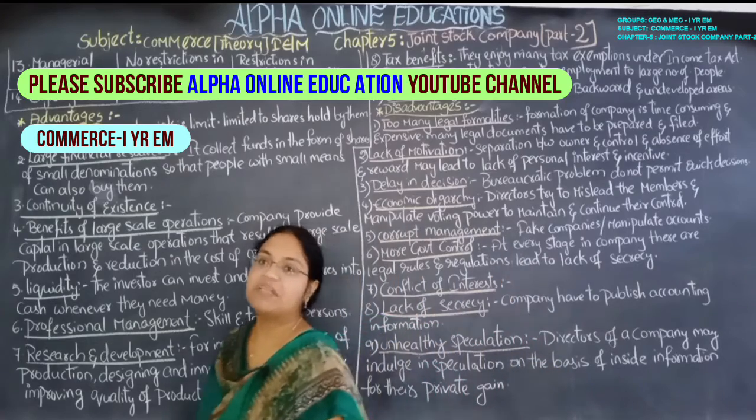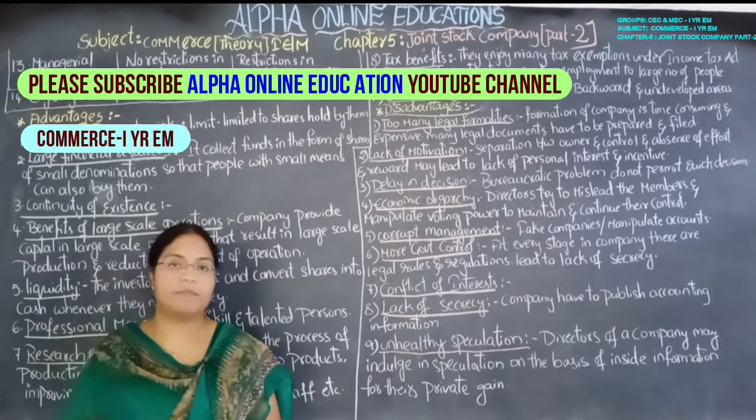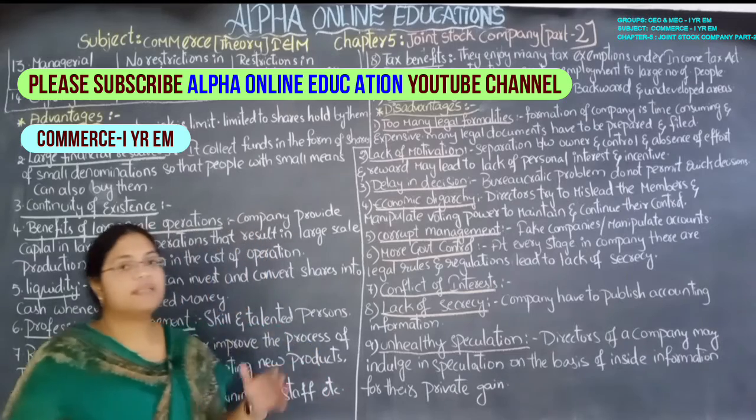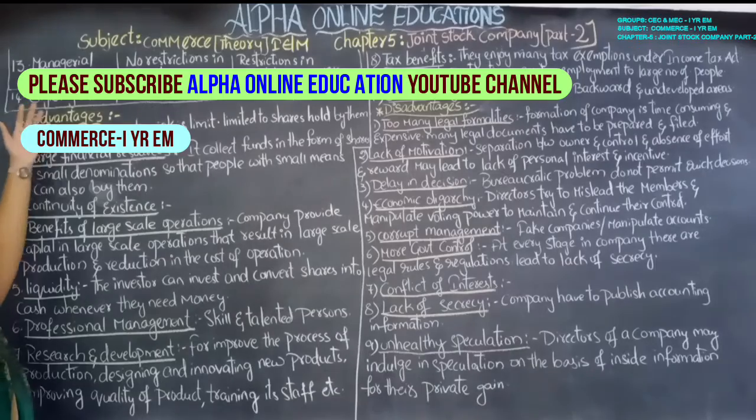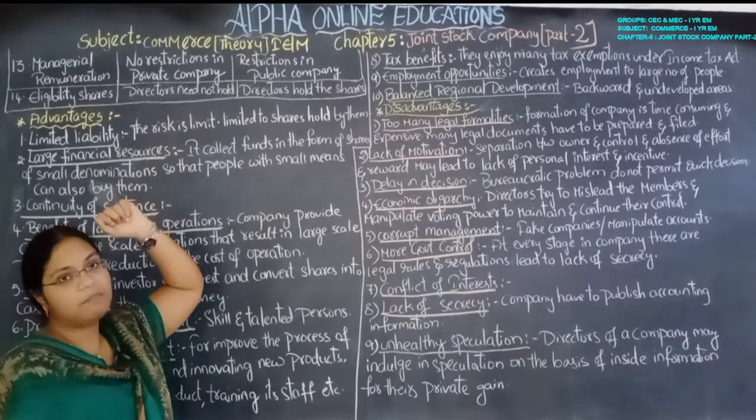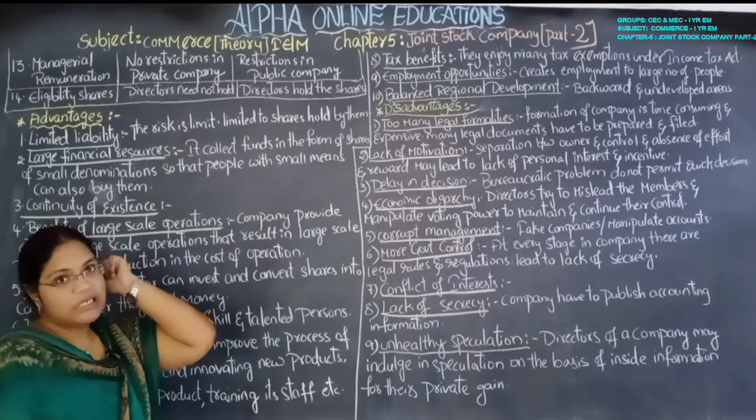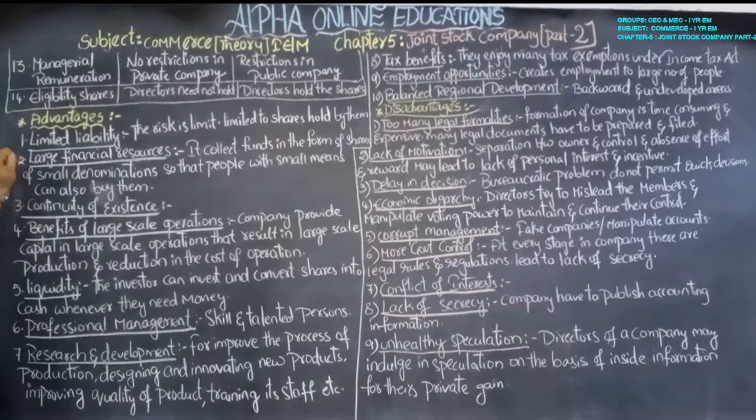The chapter that we are dealing with is the joint stock company. So in the joint stock company, this is the second session. In the previous session, we discussed the differences between the private company and the public company. There we left two differences. Here we are covering those.